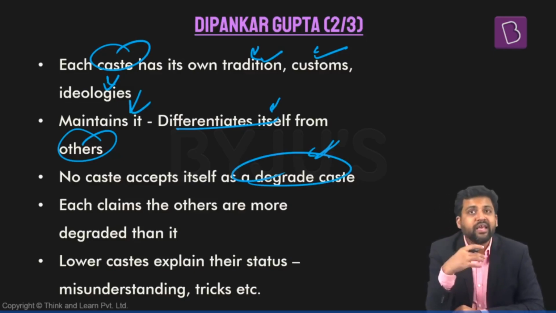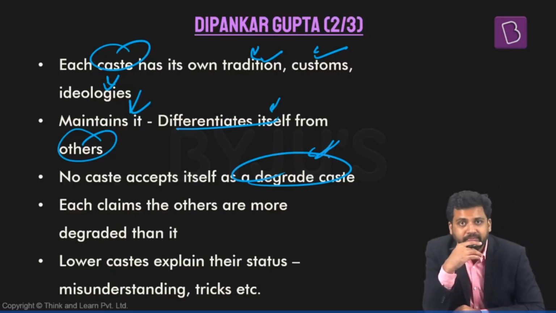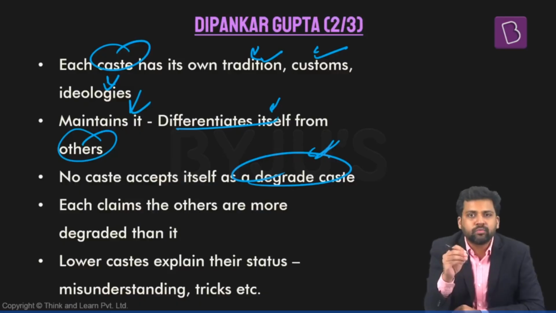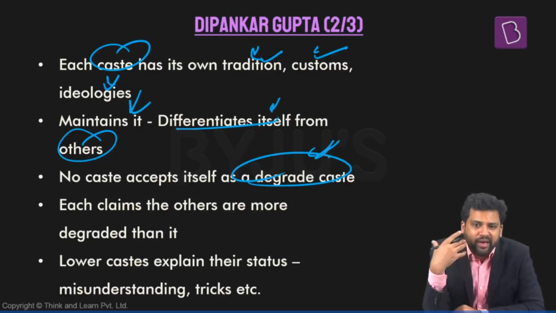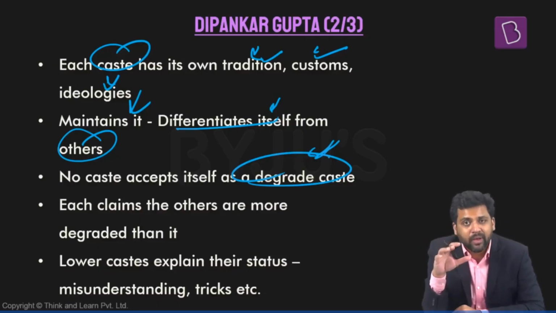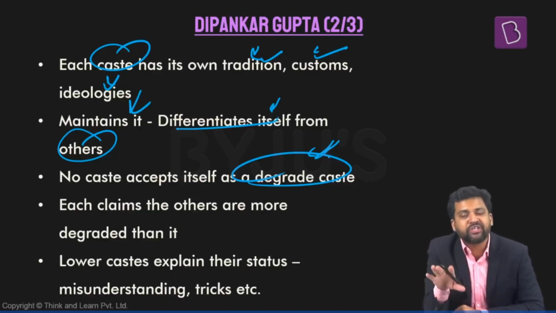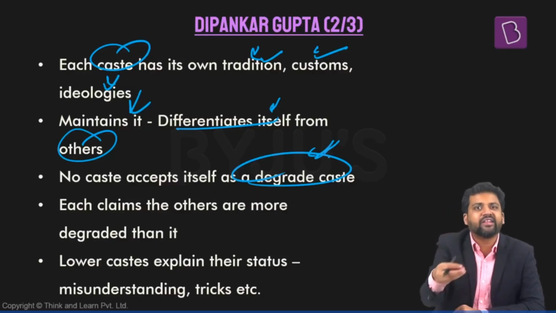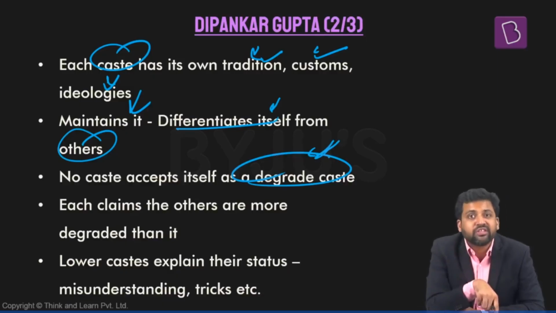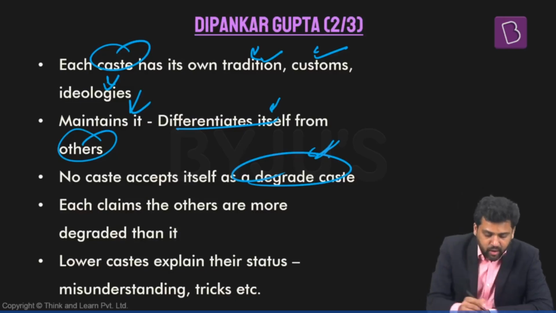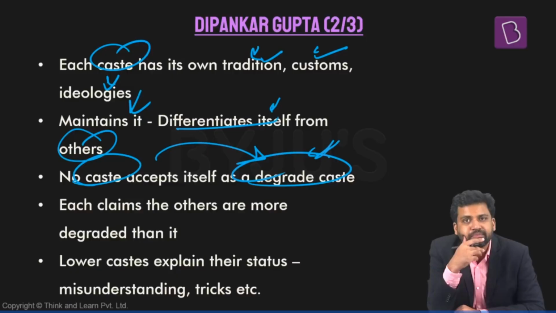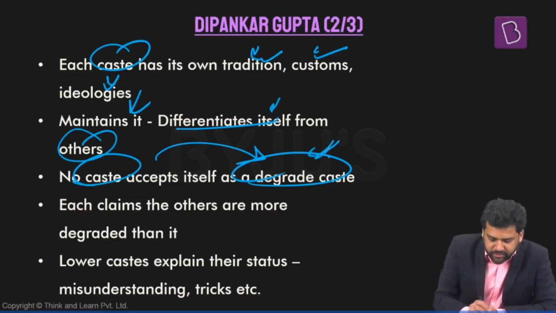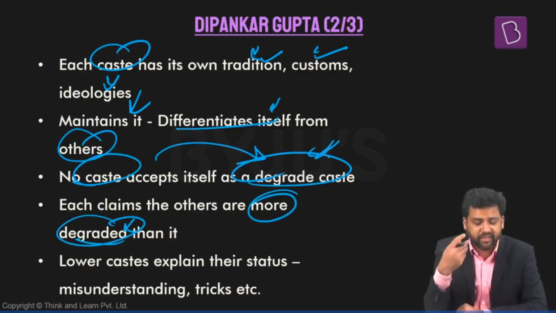Louis Dumont was saying that the entire value system of Indian society subscribes to hierarchy. He was saying that Indian society values hierarchy. Everyone gives importance to hierarchy, which implies that those who are given lower status in the caste hierarchy also subscribe to it. They also agree. They are also okay with the fact that they are given lower status. Professor Dipankar Gupta is questioning that. He is saying that no caste accepts itself as a degraded caste. Each claims the others are more degraded than itself.